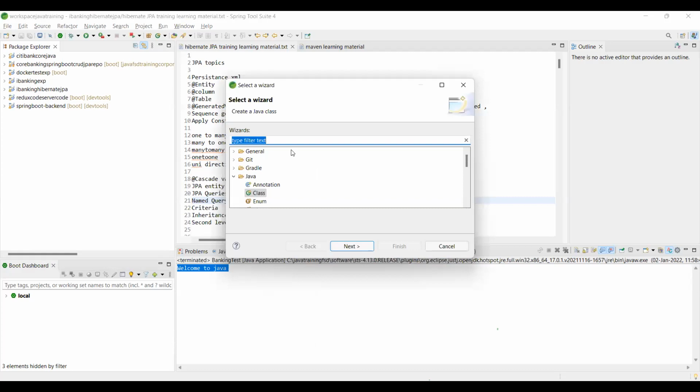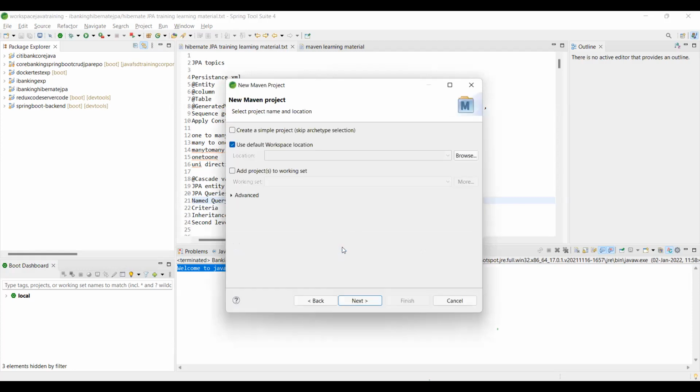Here there is something called Maven. Or else you can type M-A-V-E-N, Maven. So this is the Maven project. Can you all choose this Maven project? If you get any difficulty, let me know. Once you choose the Maven project, click next. You will see an option called create a simple project. Click this one and go to next.